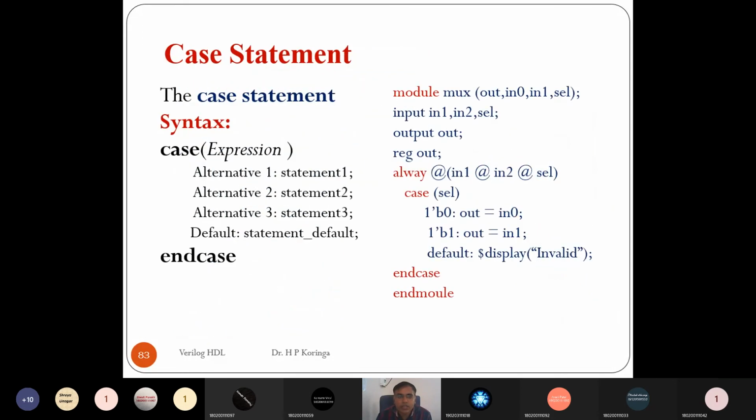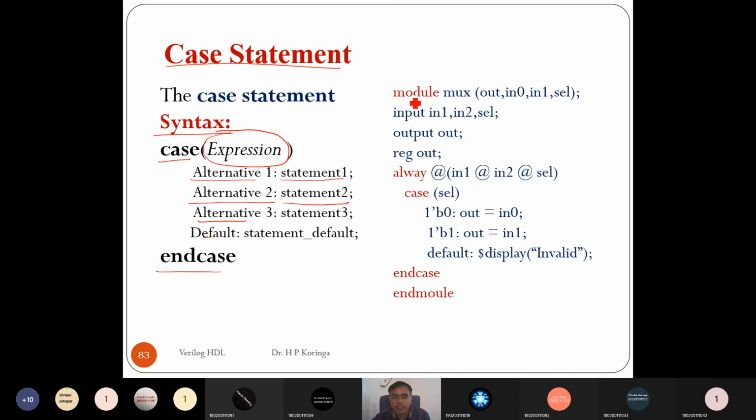Next, the case statement. The syntax of the case statement is case expression, and there are many alternatives, and at a time only one alternative will run. So alternative one runs statement one or a group of statements, alternative two runs the group of two statements, or three, or default, like that. It is similar to VHDL as well as C, with case and endcase in Verilog.